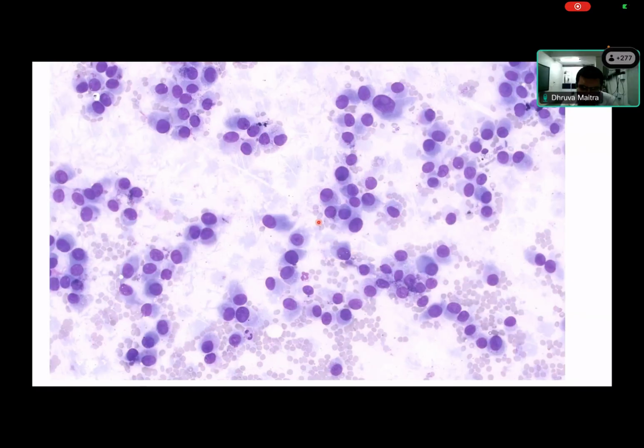Ma'am, pigment. We can see pigment in any of the smears. Yes. Sometimes you will have to look very hard. Can you see it now? It is an abnormal malignant cell, right? And what does it have? It has this black pigment. Okay, this is not hemosiderin, this is not golden.